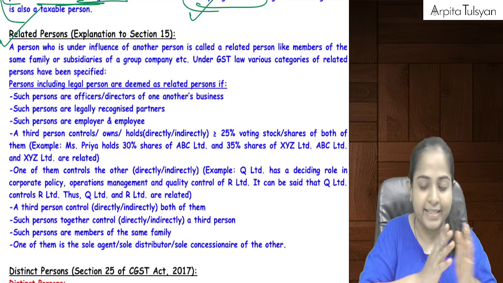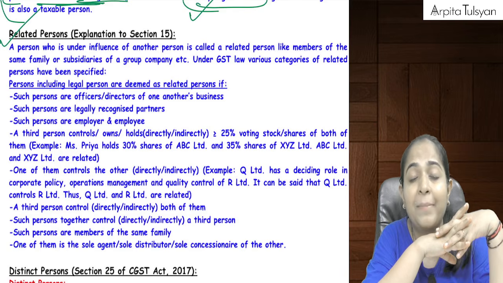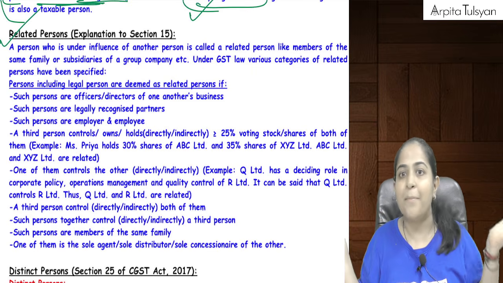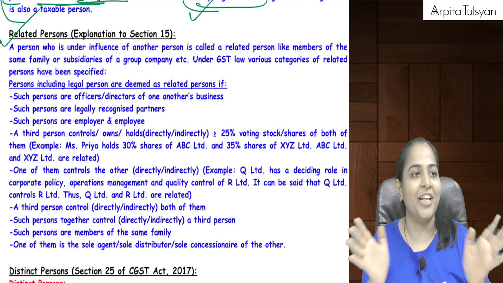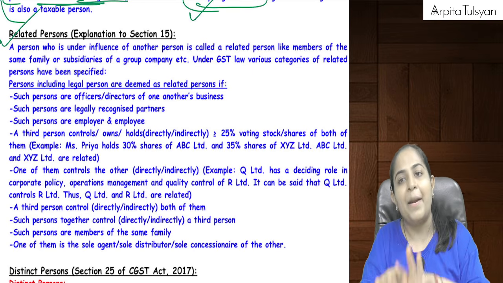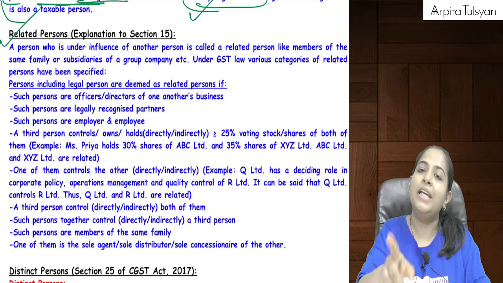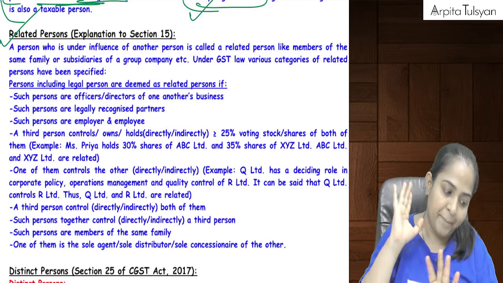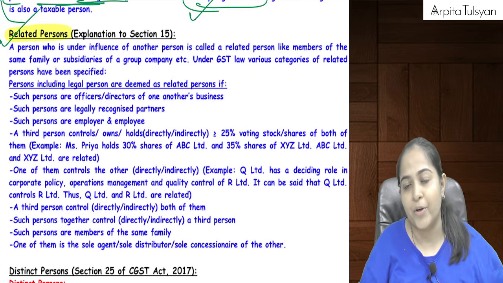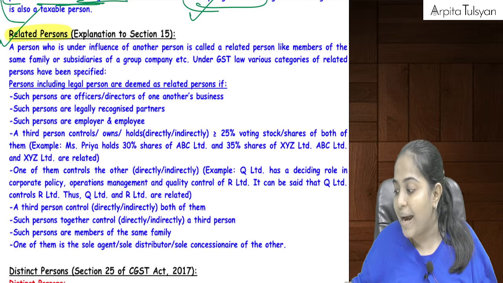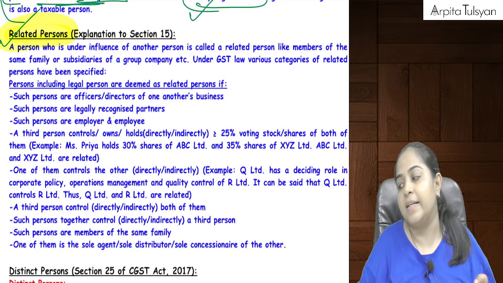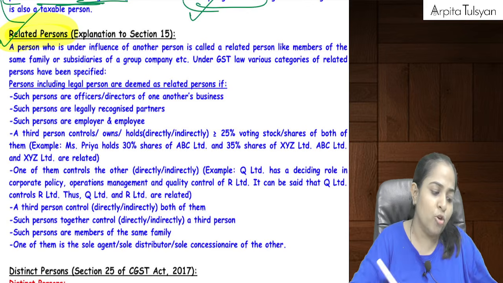Okay, then after that, the next definition is of related persons. Let's try to understand this. Now see, family definition we have already done. Who was included in my family? My spouse and my children. Then my parents, my grandparents, my brother and my sister will be included in my family only if they are wholly or mainly dependent on me. Now going on to the next definition, that is of related persons, because it is going to have an impact when we do the supply chapter ahead.